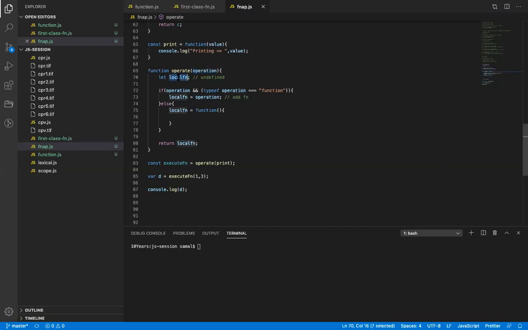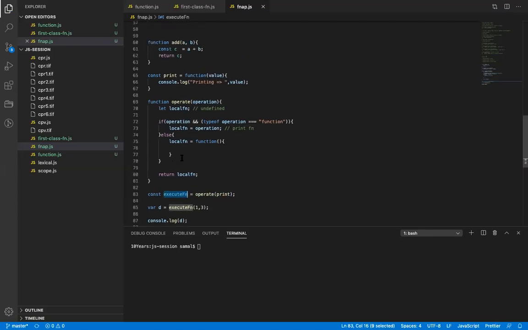All right. So local fn is undefined here. So operation here is truthy, and type of function is again true. True and true is true, right? That means local function is now a print function. Now I'm returning a print function here. So when I return operation, which function will the execute function point to? Print function, right?